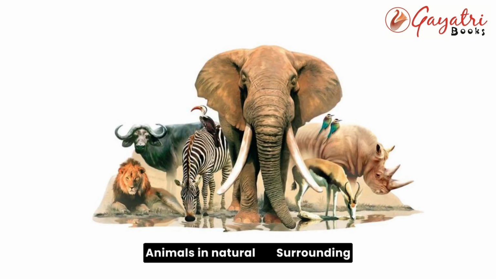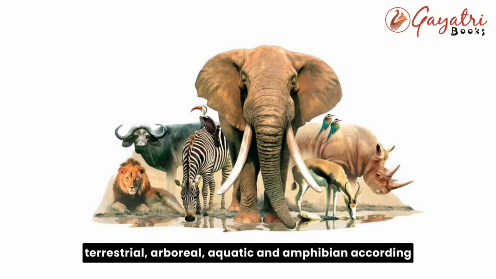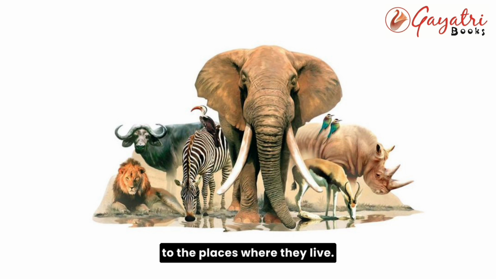Animals in natural surroundings. Different animals live in different surroundings. These animals can be classified as terrestrial, arboreal, aquatic, and amphibian according to the places where they live. Terrestrial animals. Animals that live on land are known as terrestrial animals. They live in different kinds of homes.